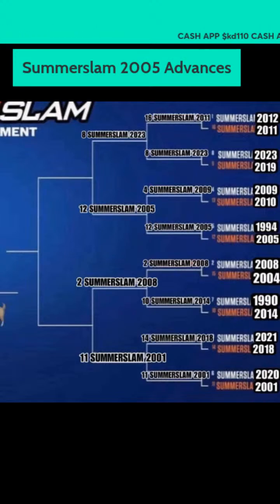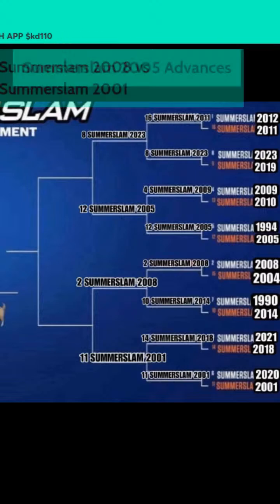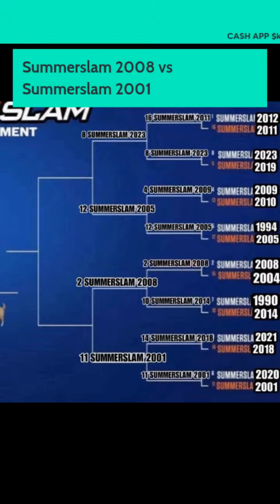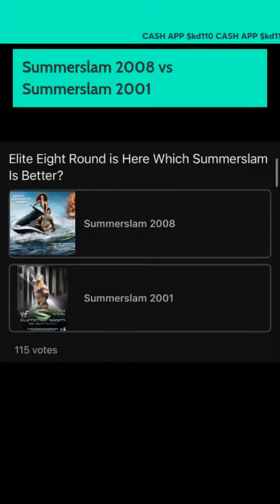All right, the next one on the list here, as we got 05 in there, we have SummerSlam 2008 versus SummerSlam 2001. This is another good matchup. These are the two SummerSlams that went against each other. Let's check that out.